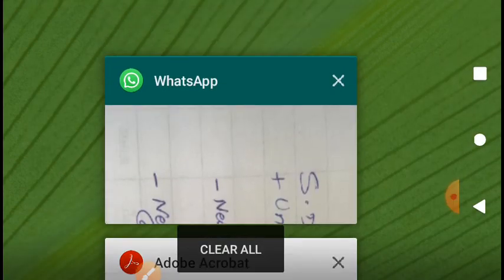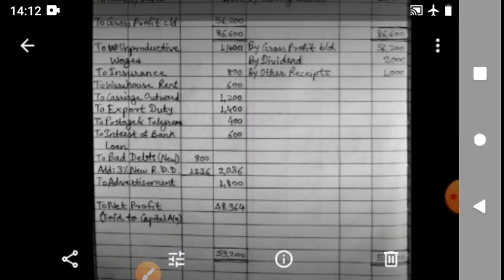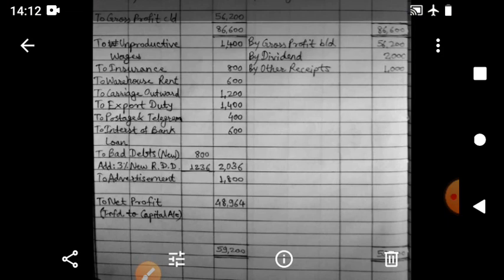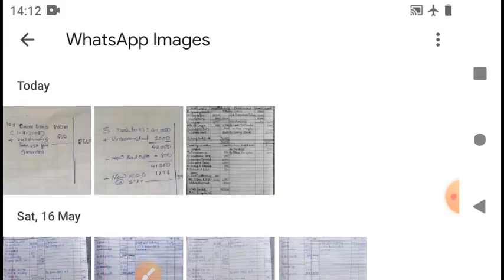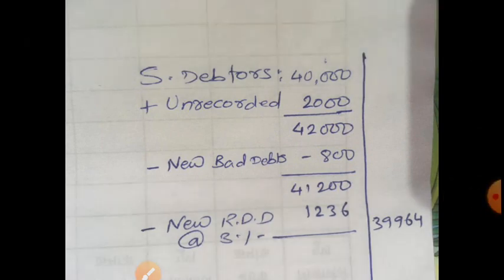If you are going to prepare the balance sheet, then which items? Sundry debtors and bank loan will appear in your solution in the balance sheet this way.